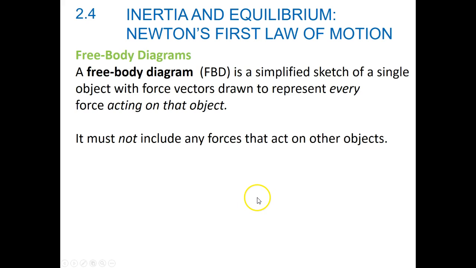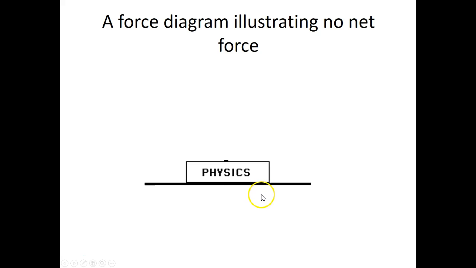A free body diagram is something that we will sketch for objects, and that represents every force acting on an object. It will not include any forces that act on other objects, just on the objects we look at. So for example, let's say that you had a regular physics book instead of the digital edition. If you place that book on the table, there are two forces acting on that, and those two forces cancel each other out, but they are both still there. It's kind of like if I push on you and you push on me at the same time, we're both pushing on each other, but the net force or the force overall is zero.